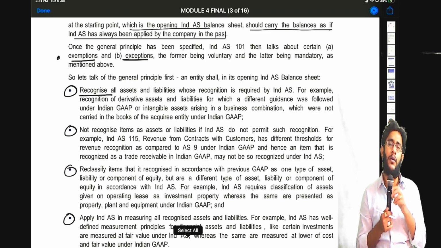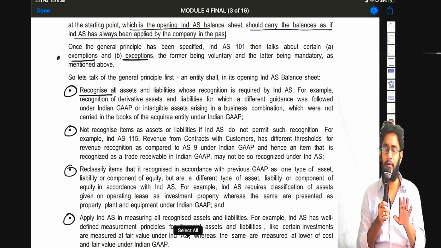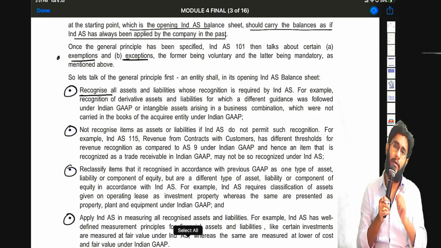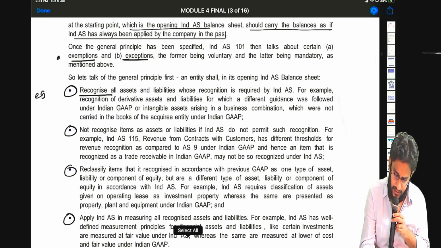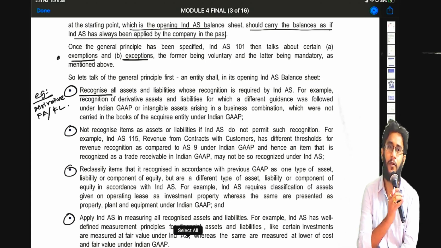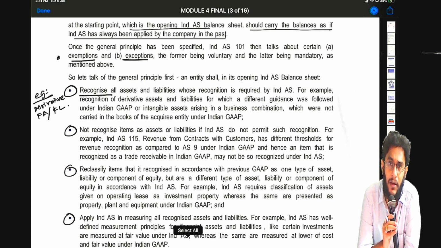Now, there are some items which are not treated as assets and liabilities as per AS, but under Ind AS they are assets or liabilities. Example, that fellow here they themselves have given. Example for this is derivative financial asset or financial liability. Suppose you bought an option. When you buy an option, you are an option holder, you recognize it as a financial asset. You wrote an option, we will recognize it as a financial liability.